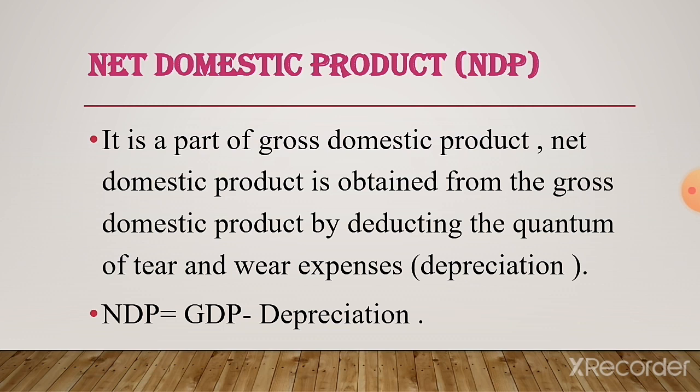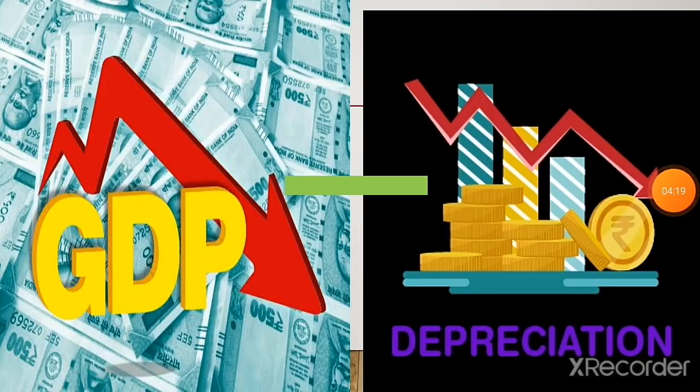Next, net domestic product, that is NDP. It is a part of gross domestic product. Net domestic product is obtained from the gross domestic product by deducting the quantum of wear and tear expenses. It is also the same as net national product. Here it is losing its value by making some adjustment from GDP.